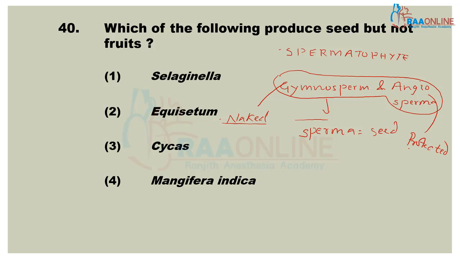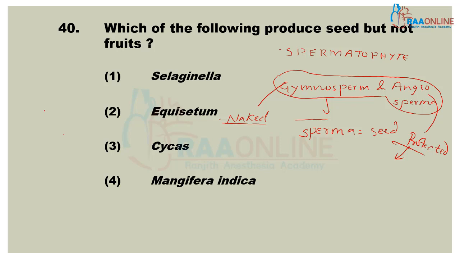Gymnosperm produces naked seed, whereas angiosperm produces protected seed. Seed is present inside the fruit in angiosperm, whereas gymnosperms do not produce fruits, but they produce seed.